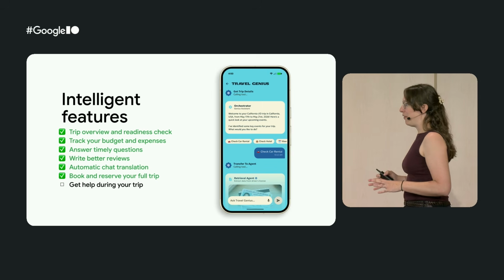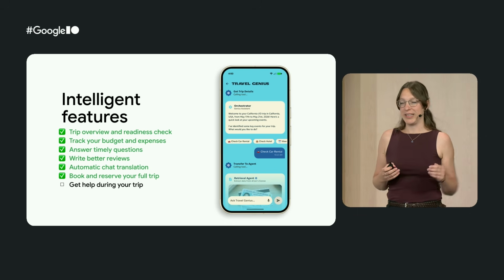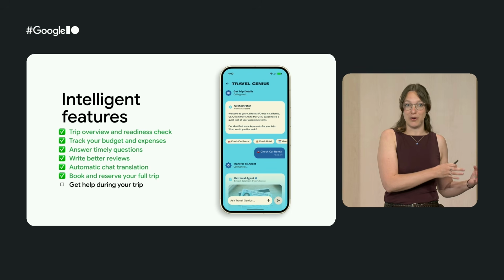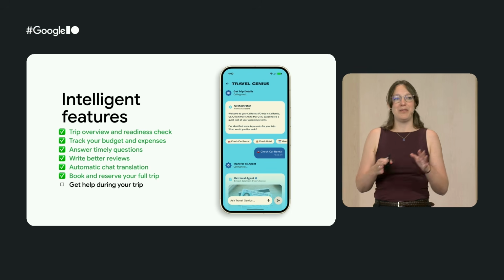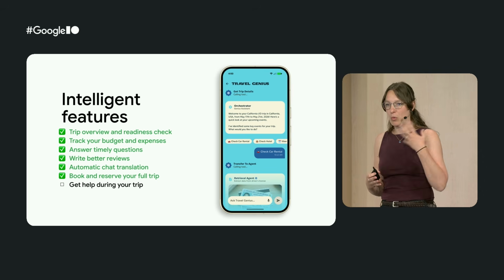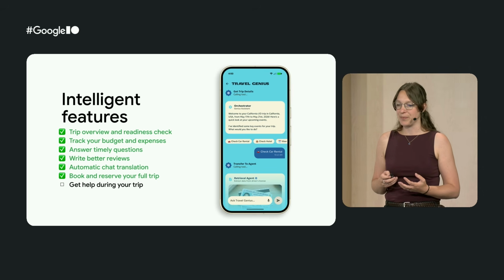OK, let's get to our final feature. So we already saw how we can connect to an agent running in the cloud. What if we want to instead run an agentic system on our device? Now, this is very early and experimental, but I did want to give you a heads up of what we're thinking about and what we're developing and what we're moving towards as Android.